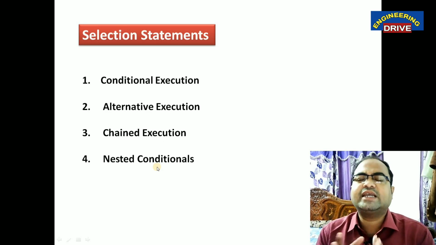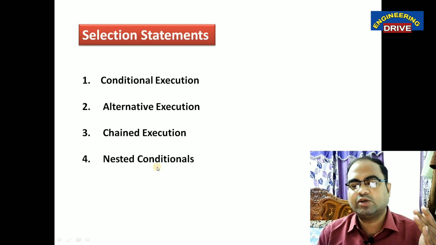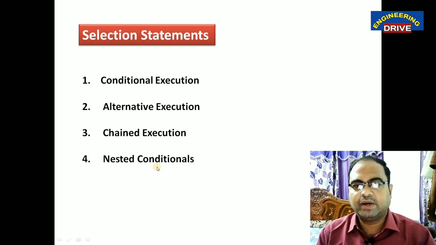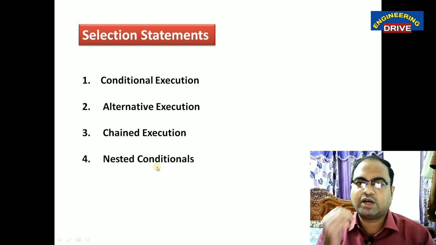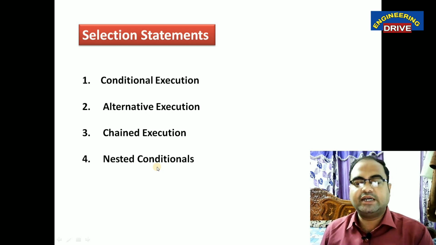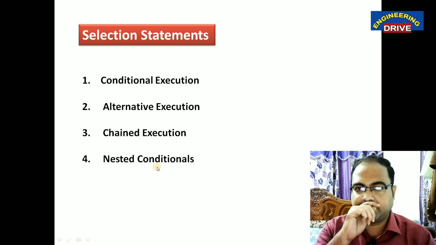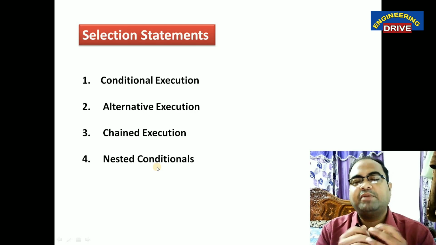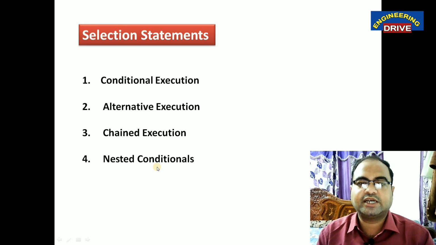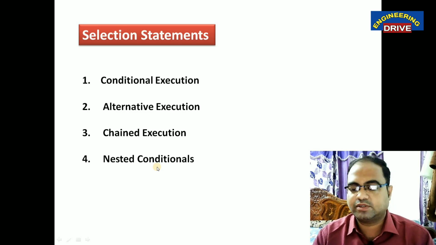You know what is the meaning of selection statements or conditional statements? Generally, Python will execute our statements from top to bottom, like our C language. But sometimes we want to execute a part of a program depending on a condition. If the condition is true, we want to execute one statement. If the condition is false, we want to execute another statement. In this scenario, we can make use of these selection statements. So let us discuss selection statements one by one with example programs. Is it okay?